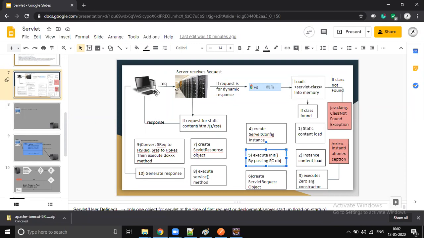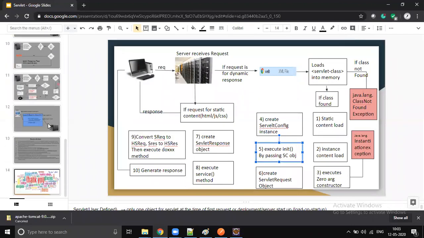So Spring MVC, nothing new. It is again a servlet. Whatever life cycle your servlet has, the Spring MVC dispatcher servlet will also have the same thing. Only the initialization area will change. The Spring things will start from servlet initialization onwards. Okay, so this is all about the servlet lifecycle and